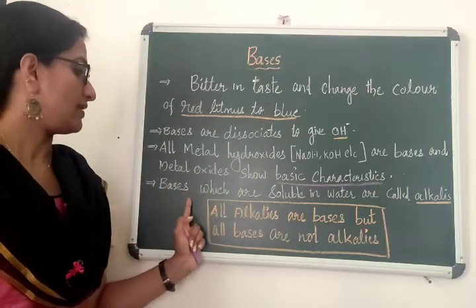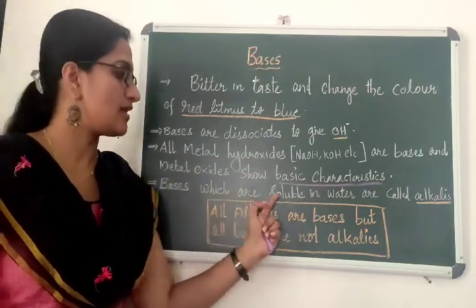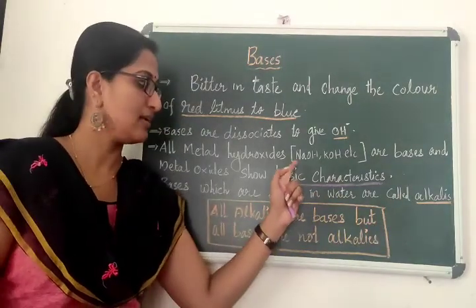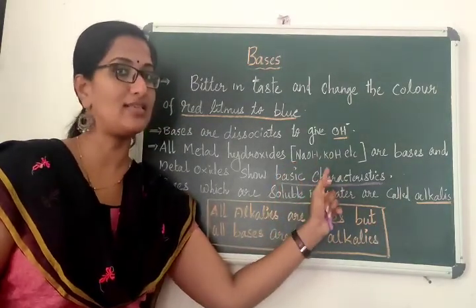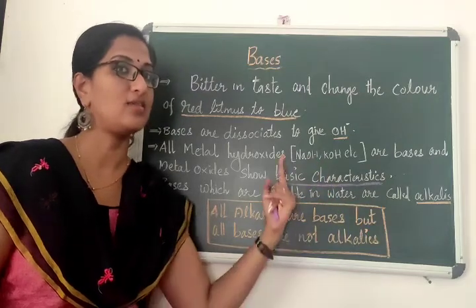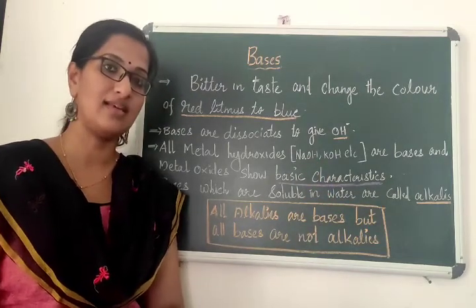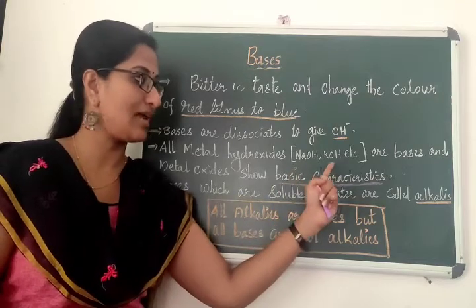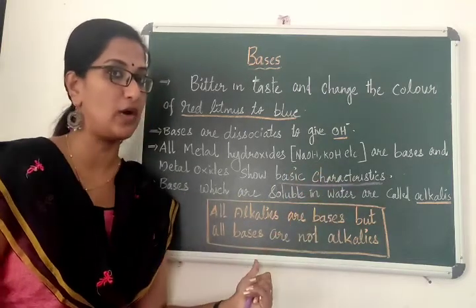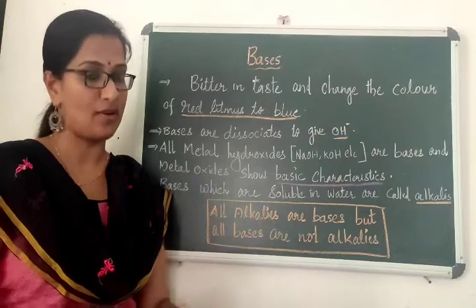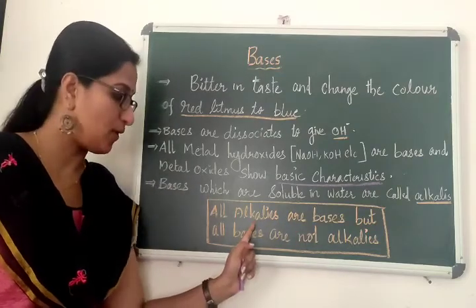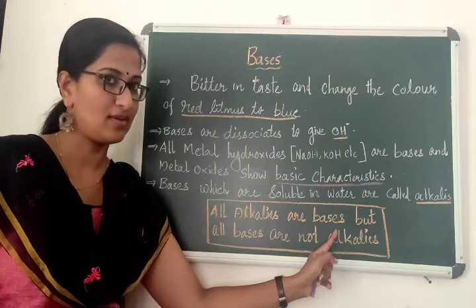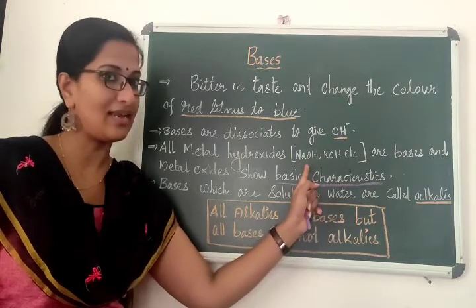And the last point: bases which are soluble in water are called alkalis. These are the two bases. These two bases will dissociate in water, that is why they are called alkalis. All bases are not soluble in water. Only those bases, like strong bases, dissociate in water and form OH minus ions. So note the point: all alkalis are bases, no doubt, because these two are alkalis.